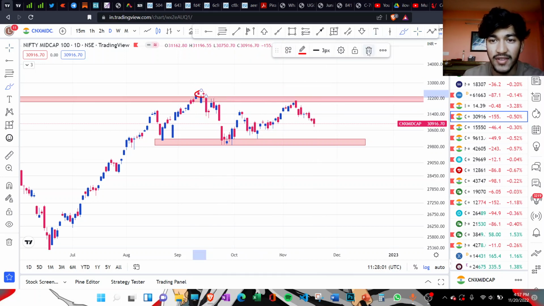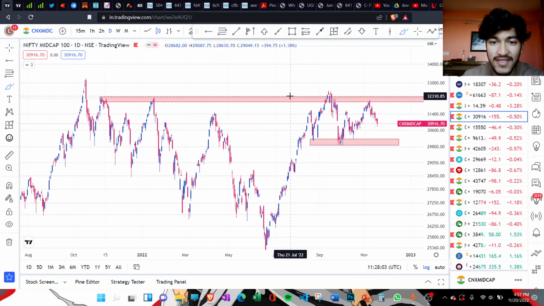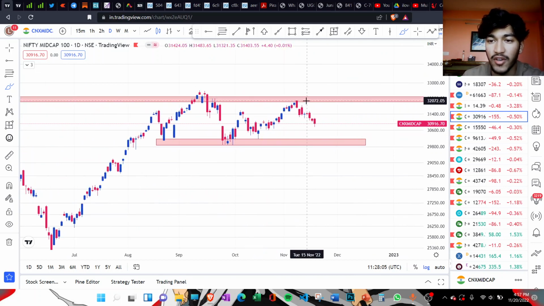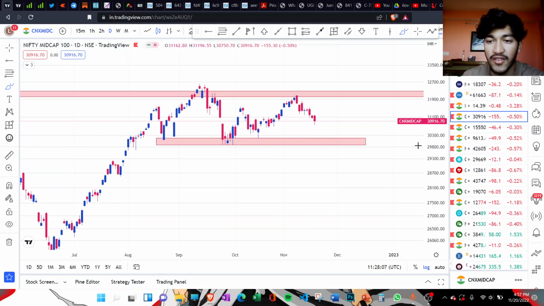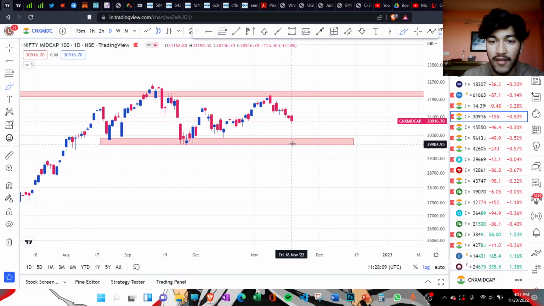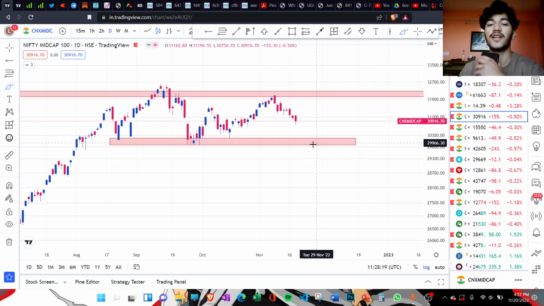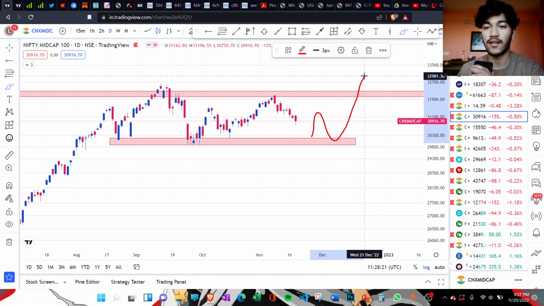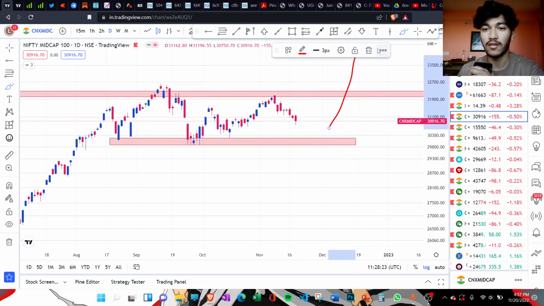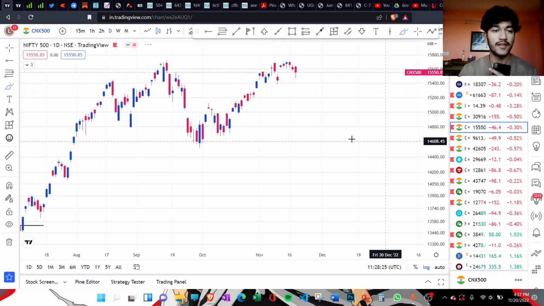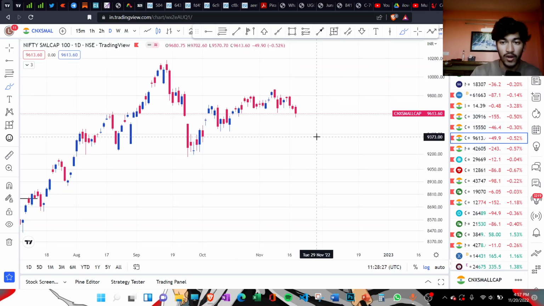So as you can see, this is a broader resistance area that we have right now, from 32,000 to 32,300 something, and here at 30,000 we have currently a small support forming. The mid cap index is currently pulling back, so it can pull back to this level around 30,000, and maybe then consolidate a bit and then give a breakout. So now after that, let's take a look at the small cap index.